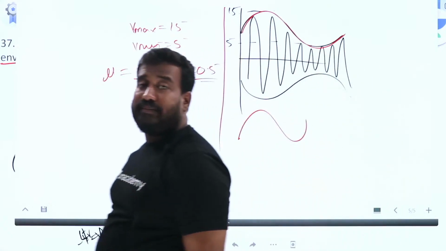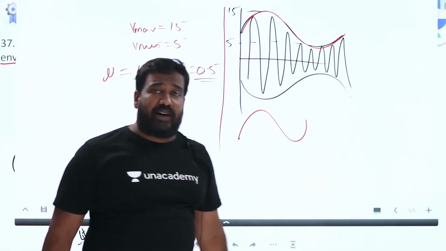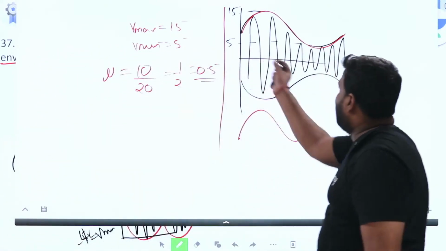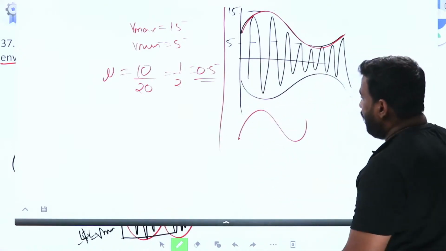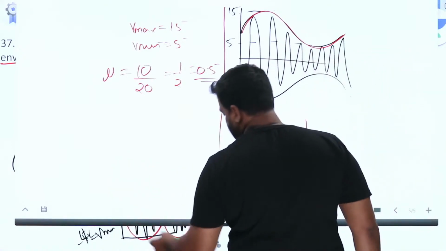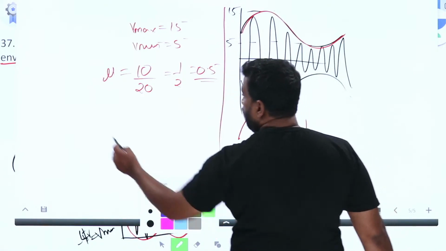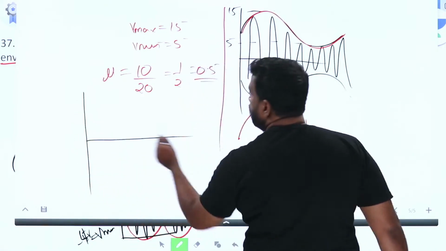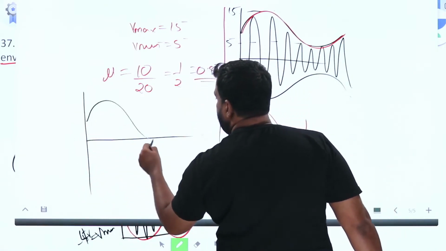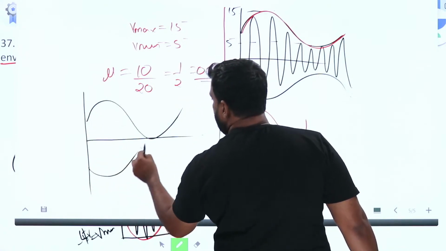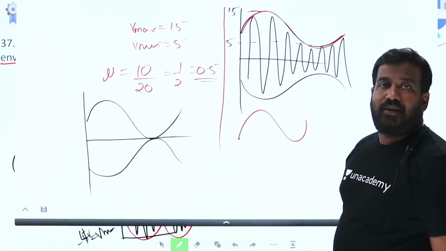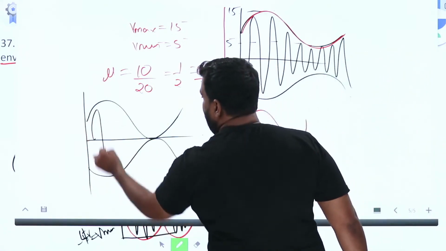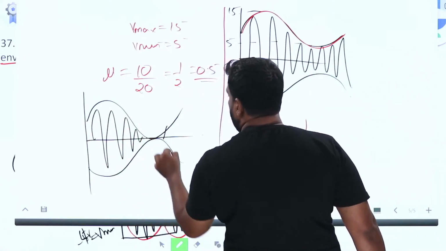As simple as that. Up to which point can you recover this? Up to V min is 0, you can recover this. What is V min is 0? Perfect modulation. Modulated signal, V min is 0.